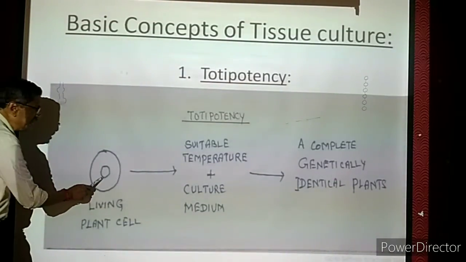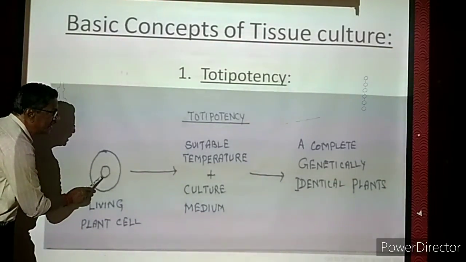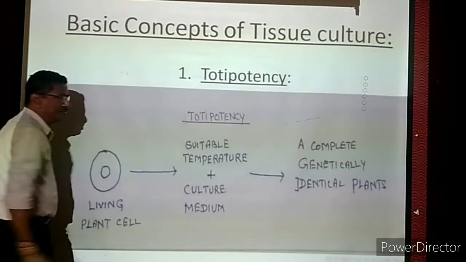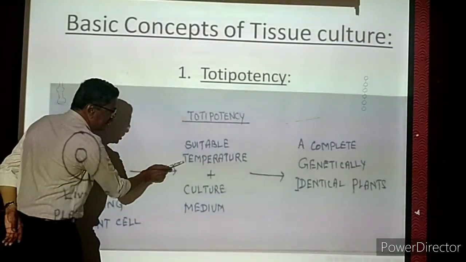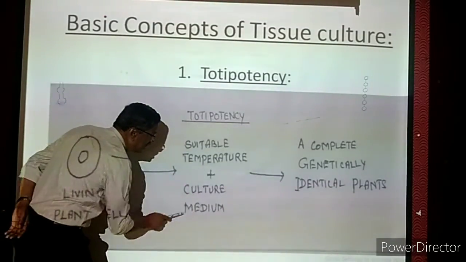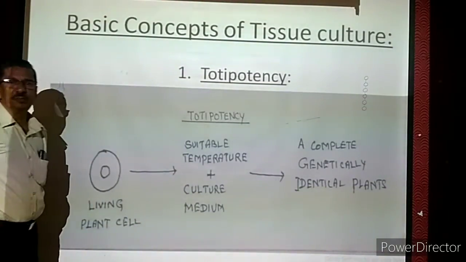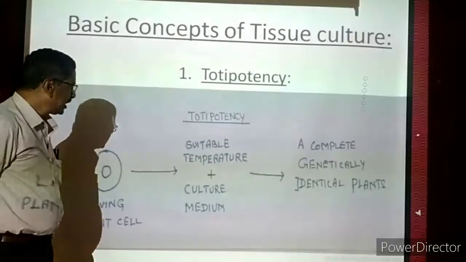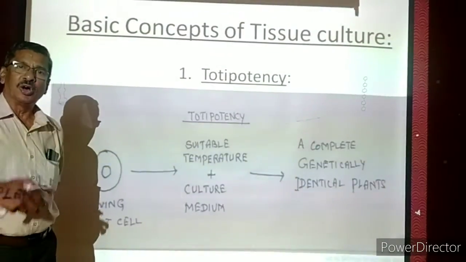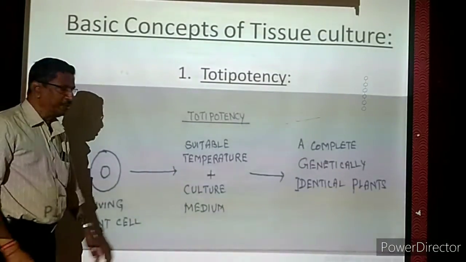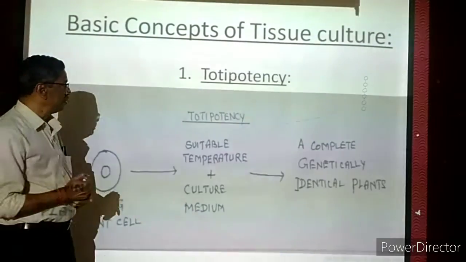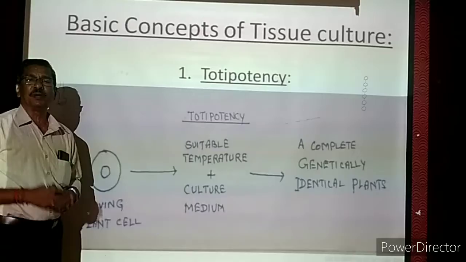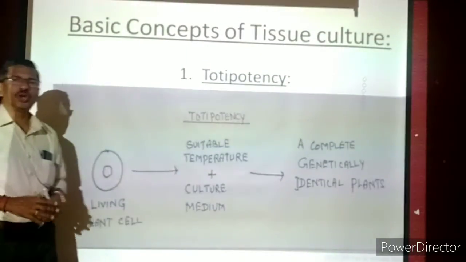Now this living cell should be subjected to suitable temperature. In the laboratory, we have to provide suitable temperature and also a suitable culture medium. The culture medium can be liquid, semi-solid or solid. But what is the meaning of culture medium? It has all the nutrients for the development of a plant. A plant needs a lot of nutrients.